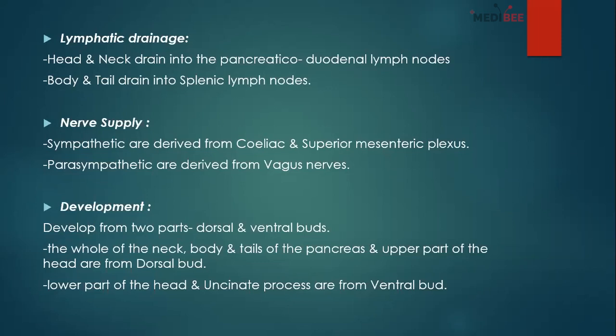And finally, diabetes occurs due to the deficiency of insulin. And then there is one important thing: if there is an annular pancreas, which is a very rare condition, it will encircle the duodenum, and there will be duodenal obstruction. Or if there is any kind of malignant growth or tumor present in the head of the pancreas, it will also affect the duodenum, and there will be duodenal obstruction. So this is all about the pancreas, the most important things you need to know.